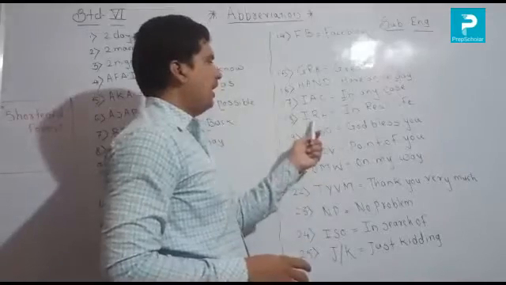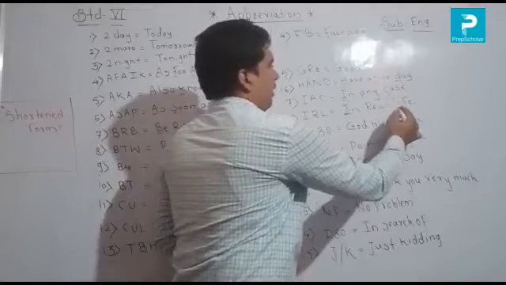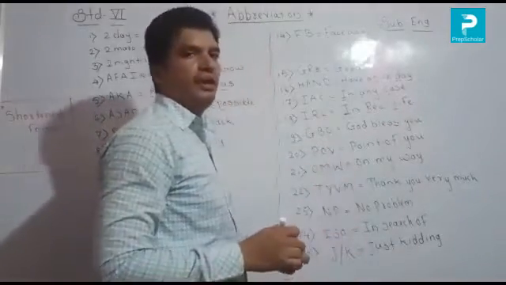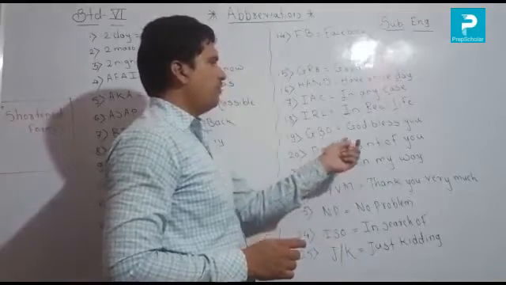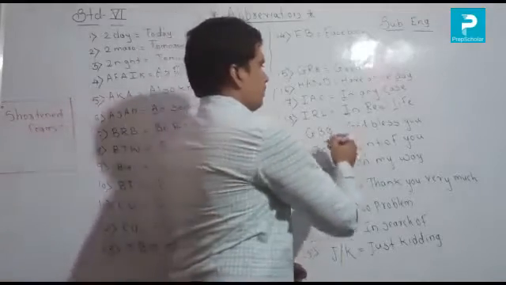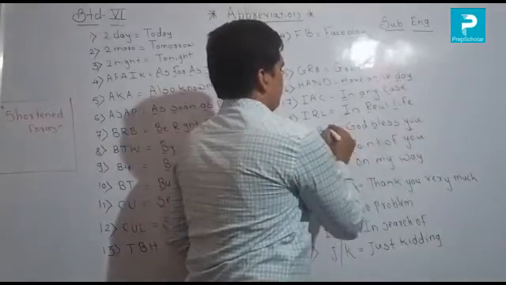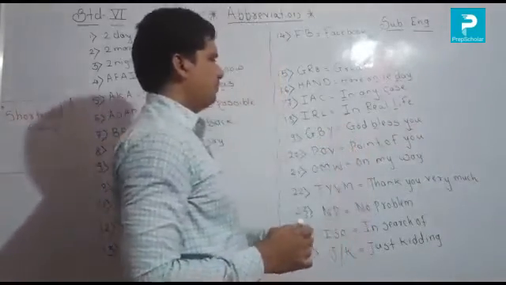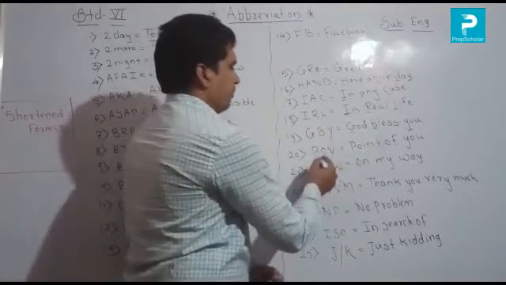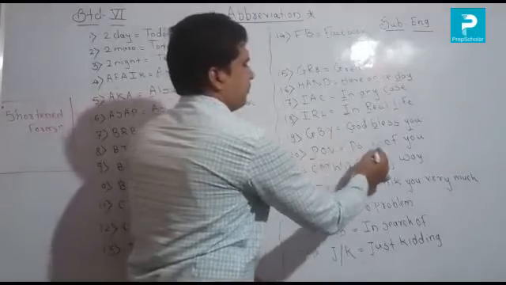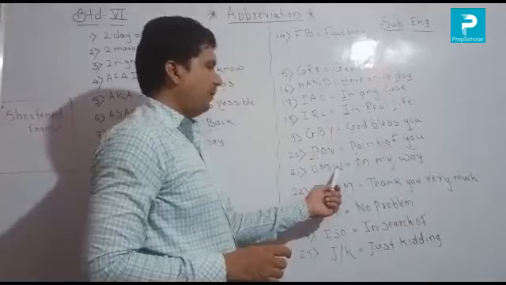Next, IRL means in real life. Next, GBO: G for God, B for bless, O for you. God bless you. Then POV means point of view.